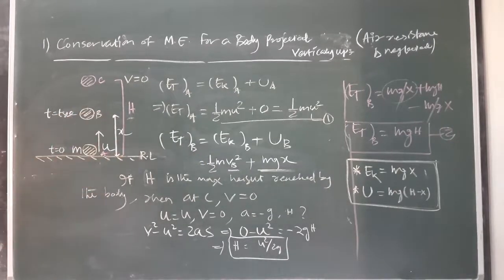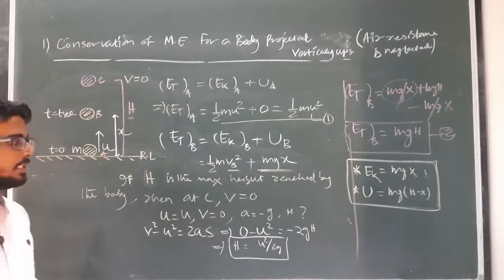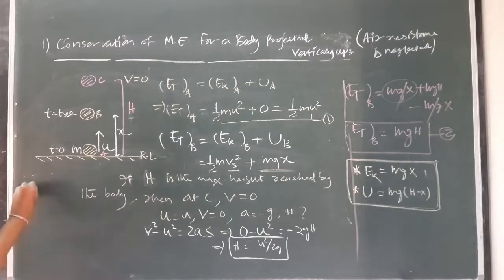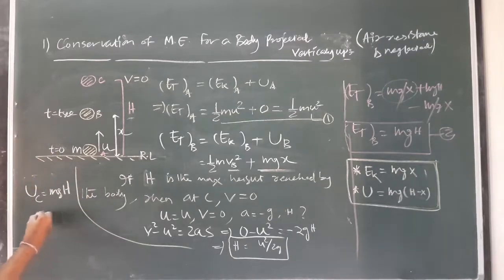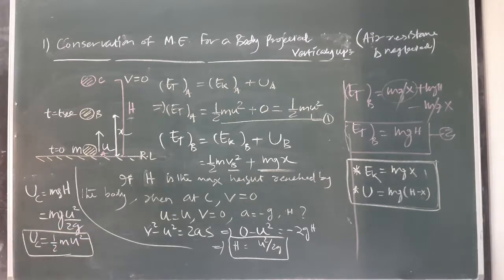So the potential energy at point C will be how much? U at point C will be equal to mgh. This can be written as mg, in terms of h, you can add u square by 2g. So this will become how much? Half m u square. So potential energy at C will be half m u square, and as we already discussed